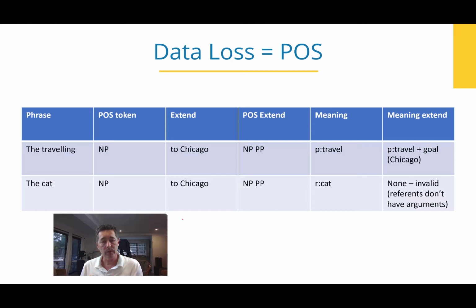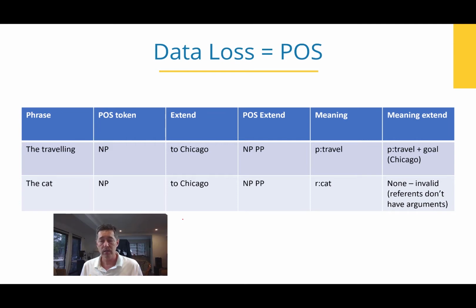Whereas the meaning, if we look at the meaning of the traveling, it means travel. There's some sort of predicate travel that we're going to be working with, and the cat is a referent. It's some type of thing. And I know you can argue, look, there's lots more definitions and so forth, but I'm just making the point here. We could talk about the complexities and the solution to those complexities at another time when we get into how we've actually solved this problem. Now, if we extend the meaning of travel with to Chicago, you've got the predicate travel and then a goal, Chicago.